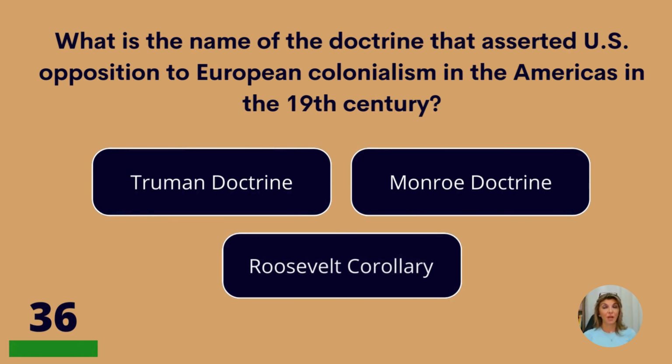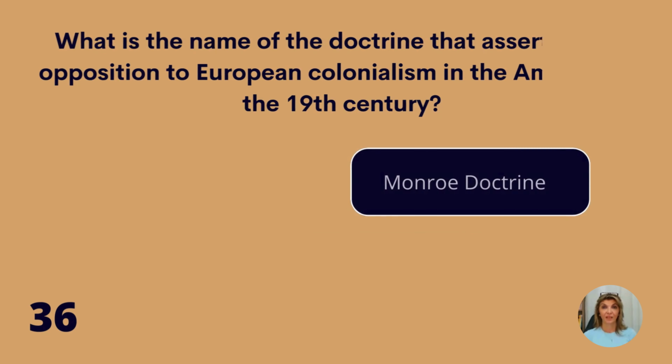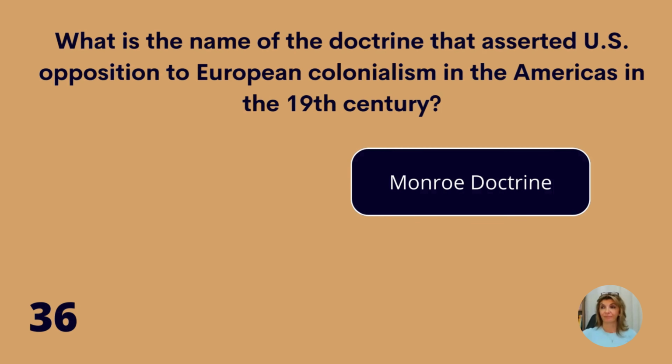What is the name of the doctrine that asserted U.S. opposition to European colonialism in the Americas in the 19th century? Truman, Monroe, or Roosevelt Corollary? The Monroe Doctrine.